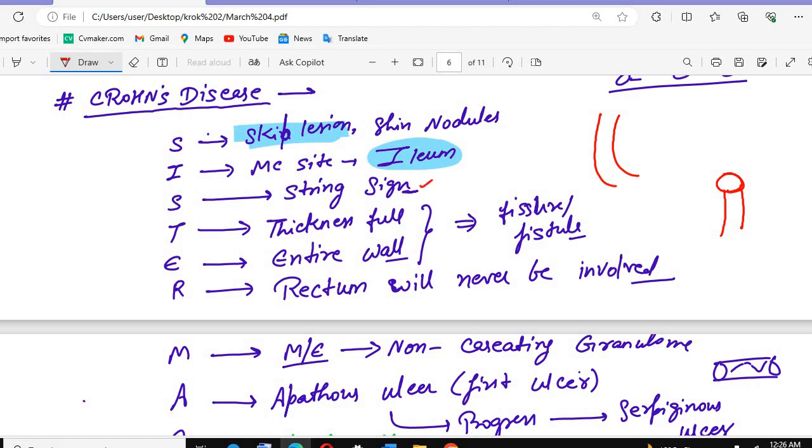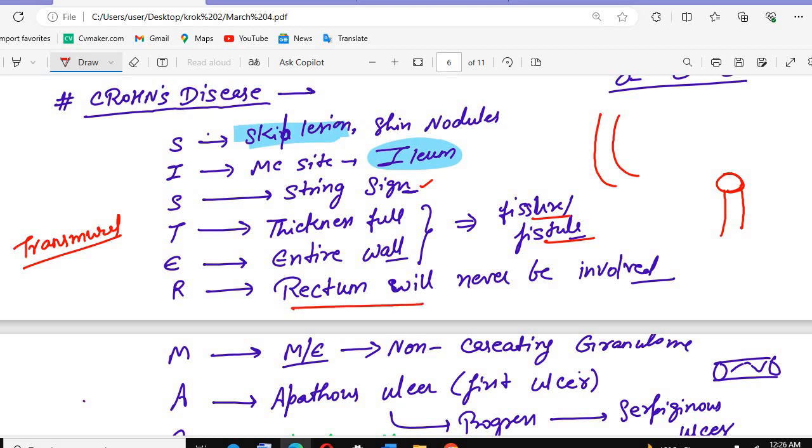Then we have the string sign, which is seen on X-ray or radiological images. There will be thickening, and we call this condition transmural: all layers, mucosa, submucosa, subserosa and serosa, will be involved, and they will form fissures and fistulas. A fistula is an abnormal two-way connection.